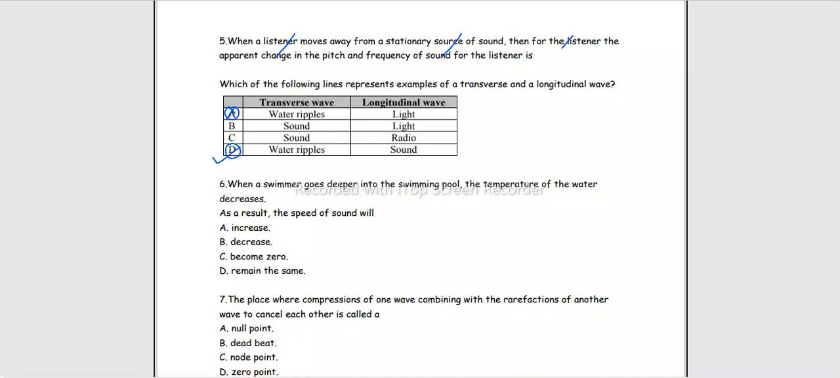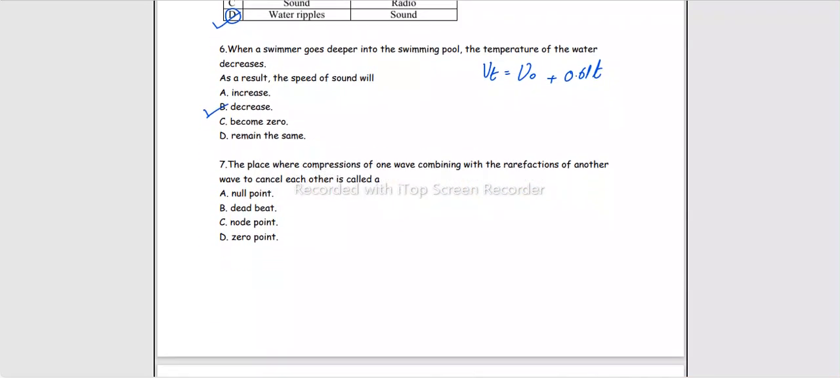When a swimmer goes deeper into the swimming pool, the temperature of water decreases. As a result, the speed of sound will. In other words, what happens to the speed of sound when the temperature decreases? We have discussed an equation which says the speed of sound at a given temperature plus 0.61 for every single degree centigrade increase in temperature. And we concluded that with every 1 degree centigrade increase in temperature, the speed of sound increases by 0.61 meters per second, right? So with the decrease in temperature, the speed of sound should decrease.